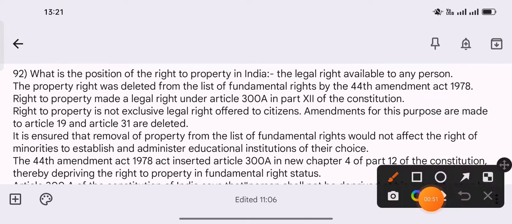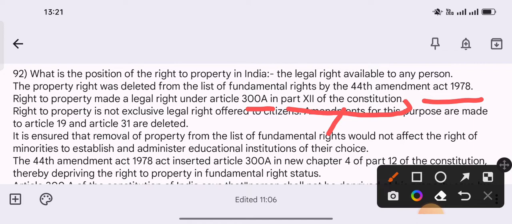92nd question. What is the position of right to property in India? The position of right to property in India is the legal right available to any person. Okay, the property right that was deleted from the list of fundamental rights by 44th Amendment Act 1978, and the right to property made a legal right under Article 300A in Part 12 of the Constitution.